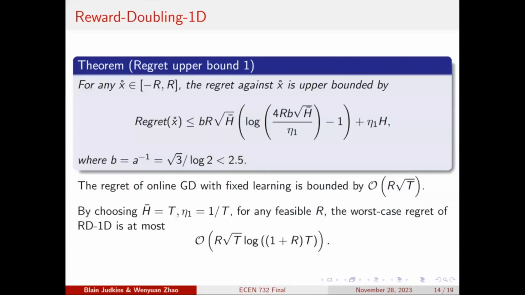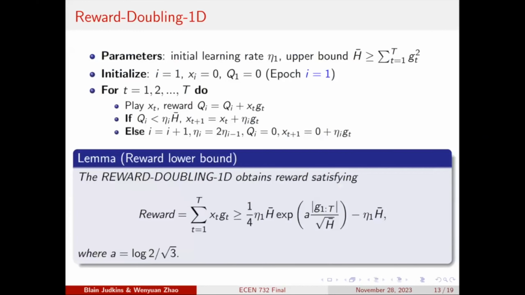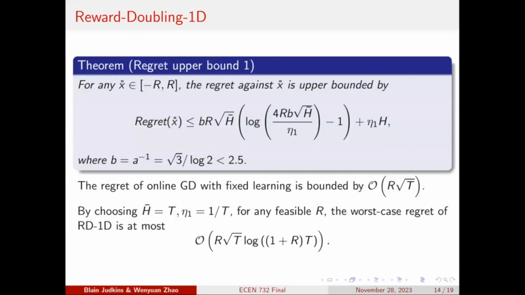Okay, and also remember that we have a conversion between the reward lower bound and the regret upper bound. So when you get this lemma on the reward lower bound, immediately it gives you the upper bound of the regret. And actually, the regret of online gradient descent with a fixed learning rate is bounded by the order of r times the square root of t.